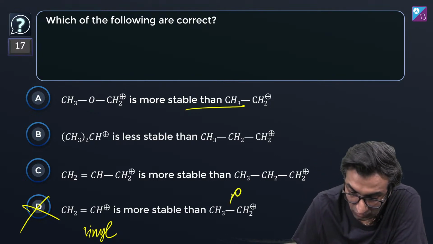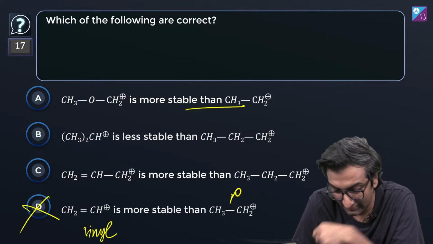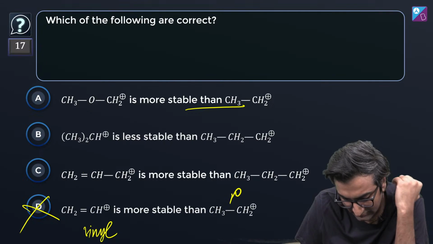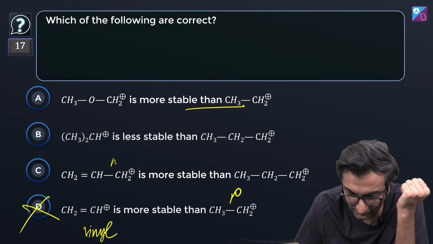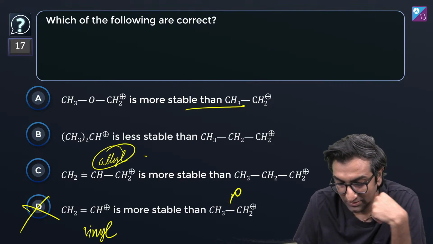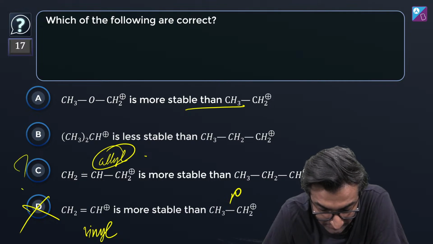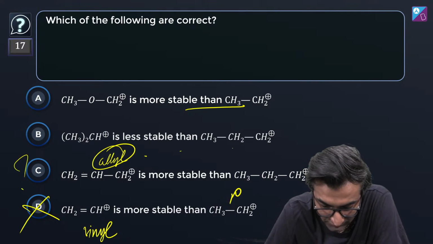This has hyperconjugation. No, this does not. This has something else. It has a double bond. This is the allyl one that we were talking about, right? Okay, more stable than this. Looks like it. This one looks like it could be correct. This is less stable than this. No, of course not. This is more stable.